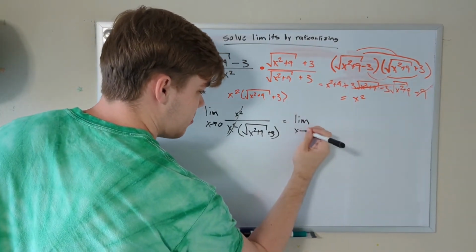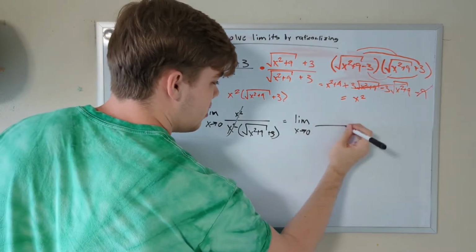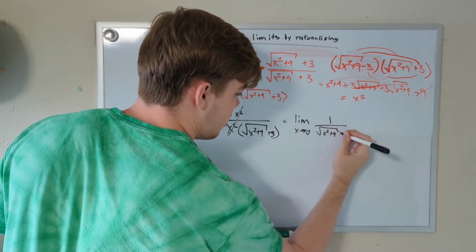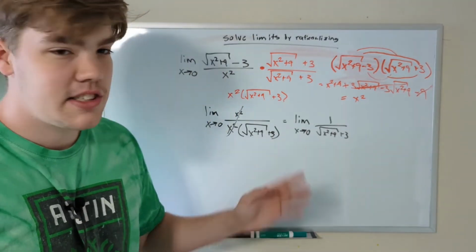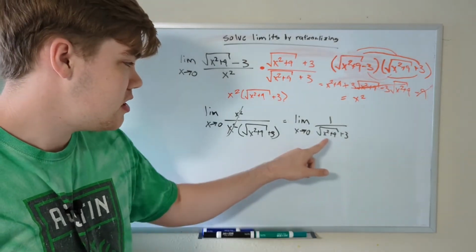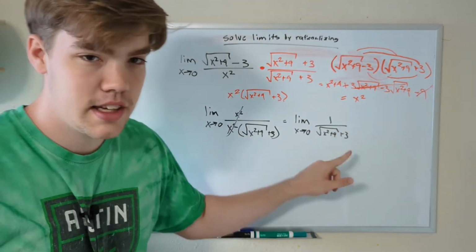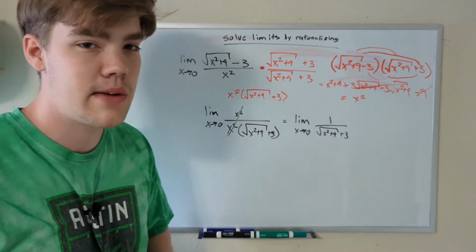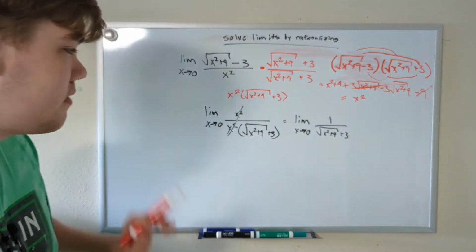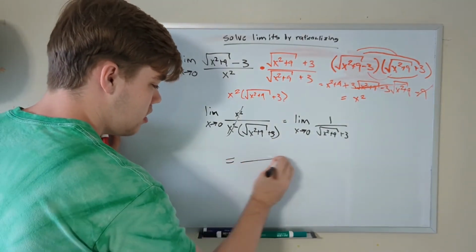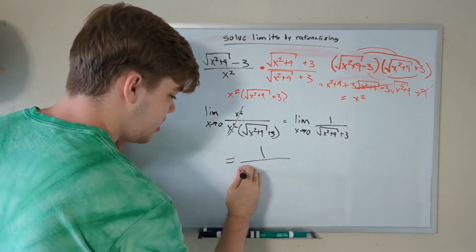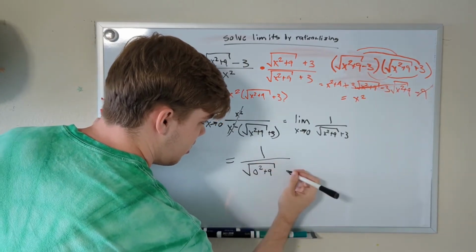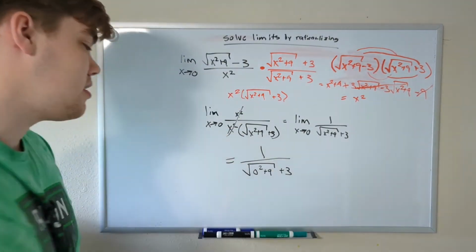So now our new function is simply the limit as x approaches 0 of 1 divided by the square root of x squared plus 9 plus 3. And this will not turn into 0 divided by 0, and if we were to plug in 0 here, we would get the square root of 9 plus 3, which will also not equal 0. So now that we have a much simpler function that will not equal 0 divided by 0, let's plug in 0 to our function. So this is now equal to 1, that doesn't change at all, divided by the square root of 0 squared plus 9, and then add 3 to that.